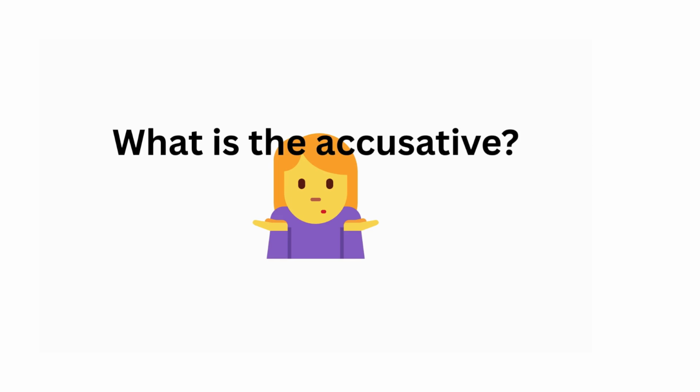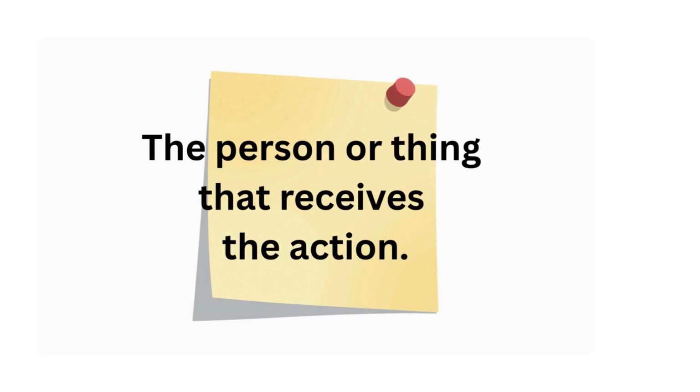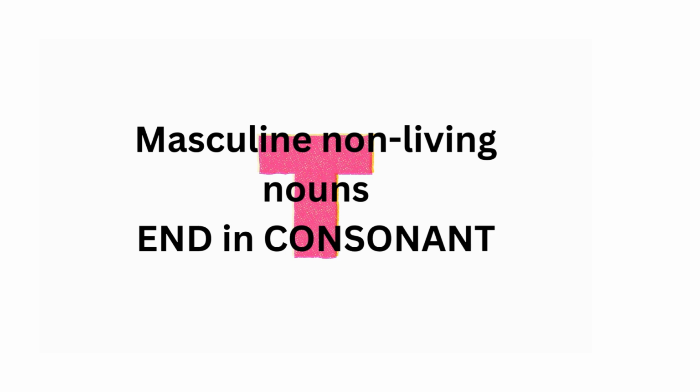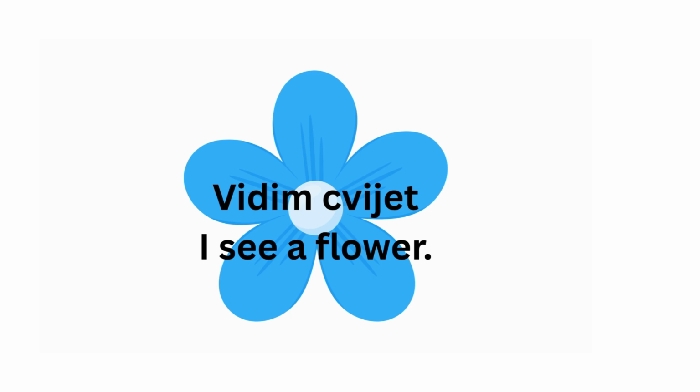What is the accusative? Well, the accusative deals with a direct object, and that simply means that the person or thing receives the action. Let's look at the masculine non-living noun sviet. Sviet means flower. So masculine non-living ends in a consonant. Sviet, flower, ends in a T. Vidim sviet, I see a flower.